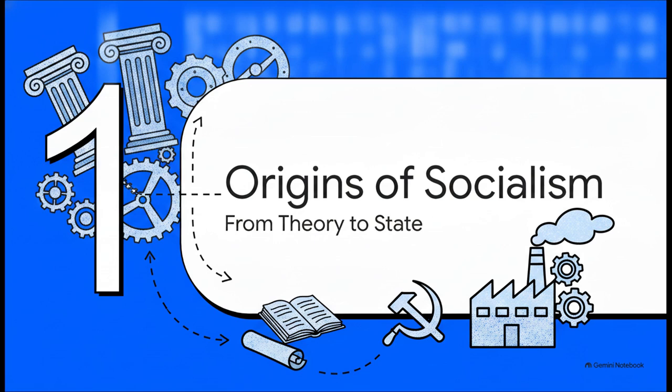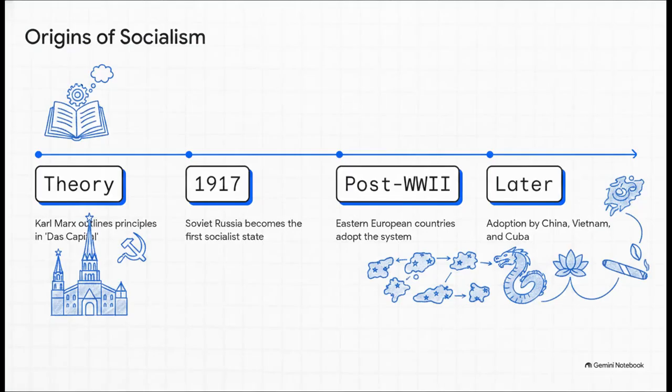Section 1. The origins of socialism. From theory to state. The source material gives us a super clear timeline for how this system evolved. The initial credit for formalizing socialism into a popular economic framework goes to Karl Marx, who laid out those famous communist economic principles in his 1867 book, Das Kapital. But it wasn't until 1917 that the theory actually jumped off the page and into reality, when the Soviet Union became the first country in the world to establish an economy based on these Marxian principles.